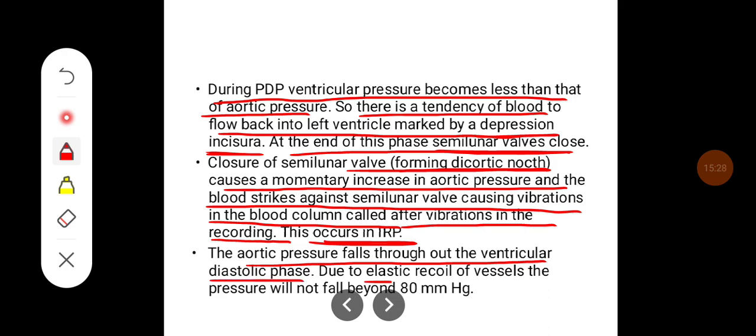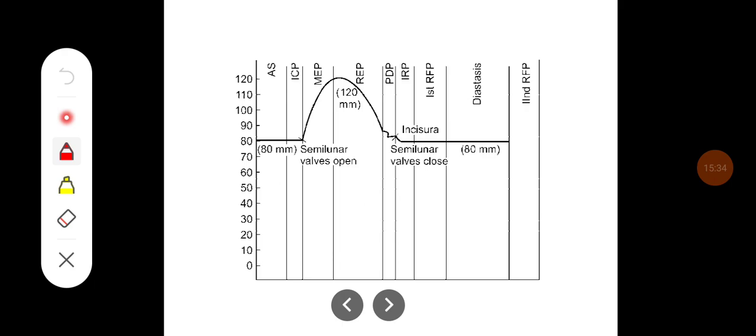Due to the elastic recoil of vessels, the pressure will not fall beyond 80 mm of Hg. This is the aortic changes, where it can range from the diastolic pressure 80 mm Hg to a maximum of about 120 mm Hg, which is going to reach the peak at the systole.